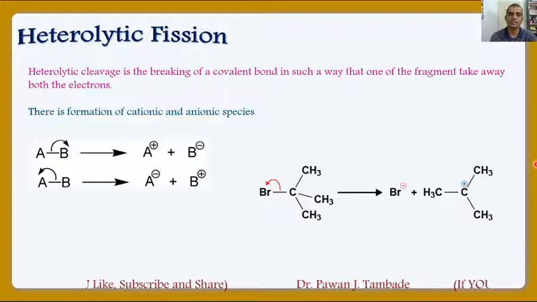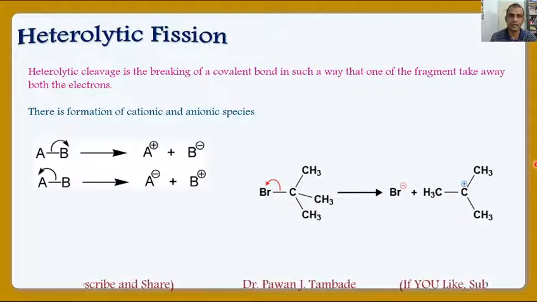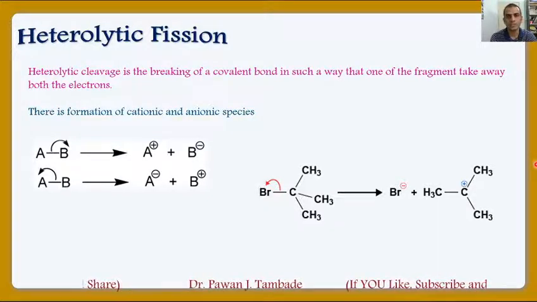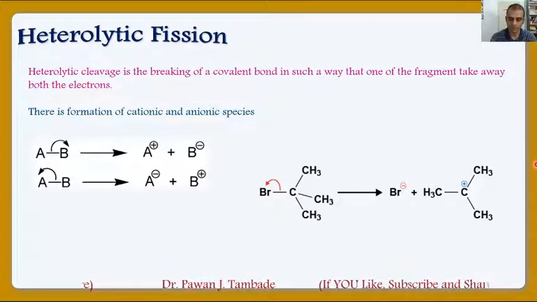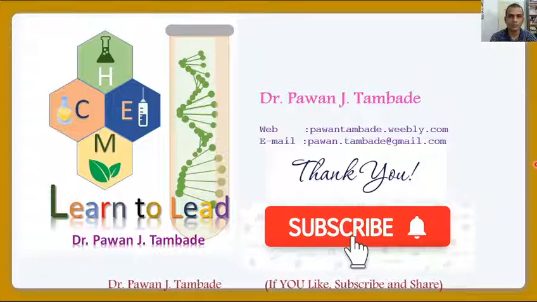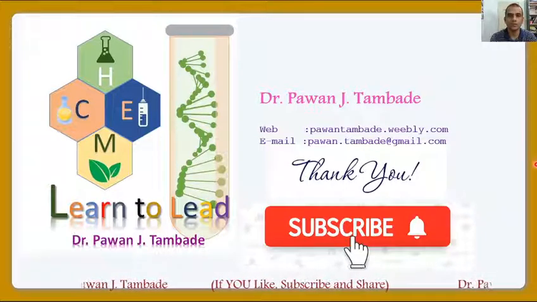So friends, in homolytic fission there is a formation of free radicals and in heterolytic fission there is a formation of positively charged species and negatively charged species. I hope you have understood the different types of reaction in organic chemistry and the concept of bond fission.